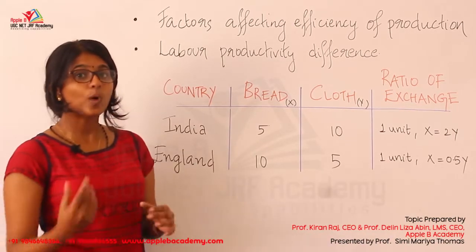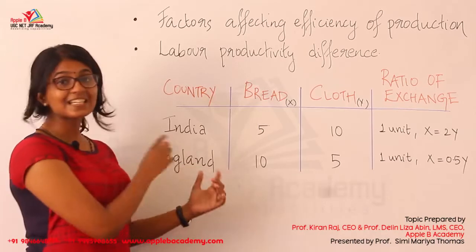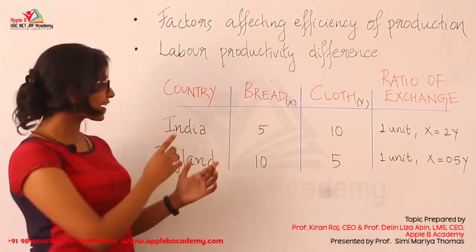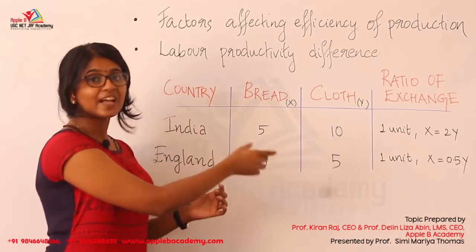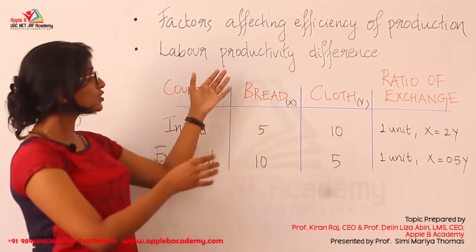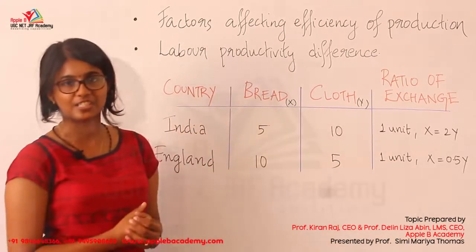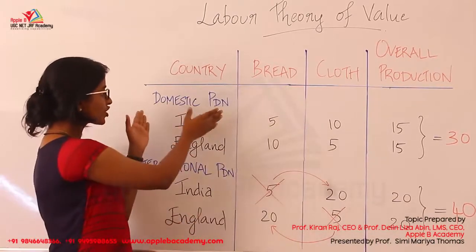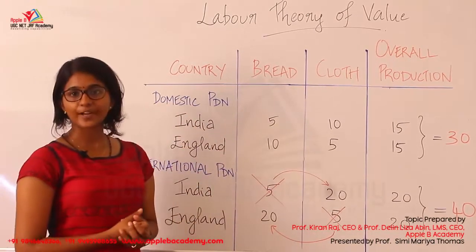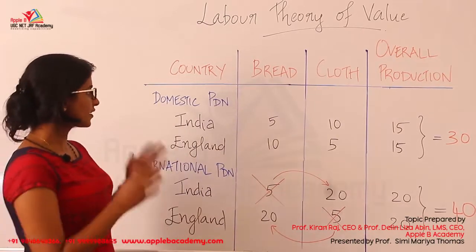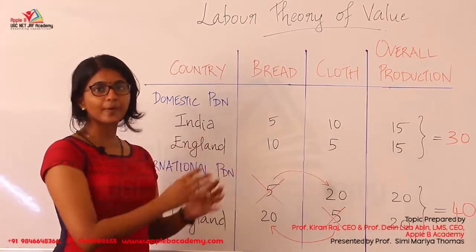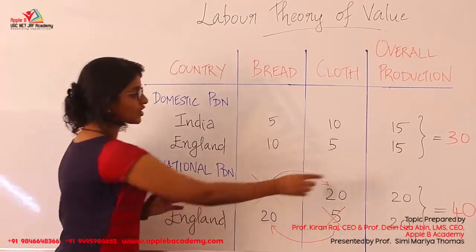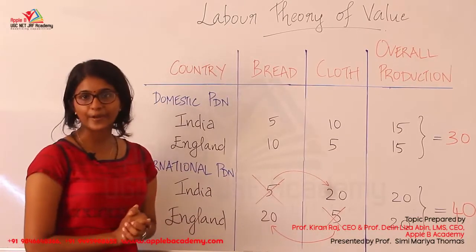So now let us see what will happen if they start specializing in a particular commodity. How the global production will change when a country starts specializing in a commodity, where they can adjust according to the efficiency of labor productivity. Now we are going to compare the difference in the global production when there is domestic production as well as international production. In the previous case we have seen the total global production when there is only domestic production taking place. Now we are moving to the case of what will happen to the global production when there is international production taking place.